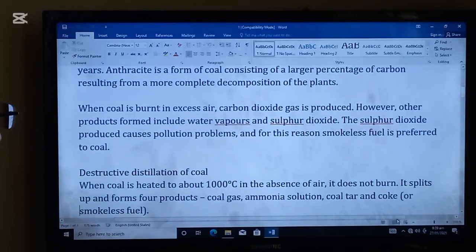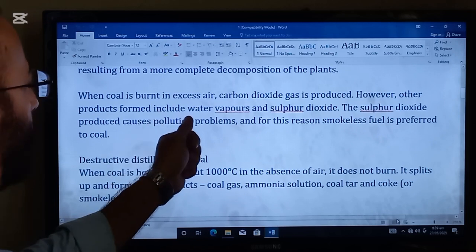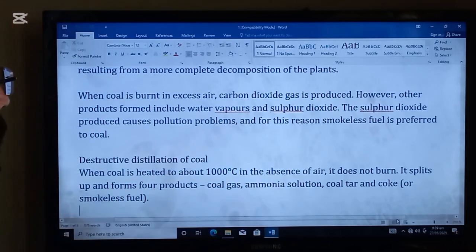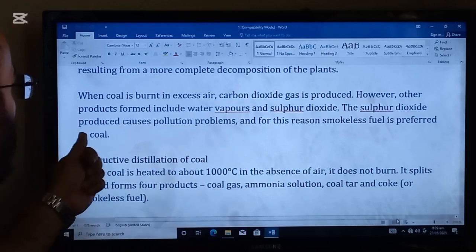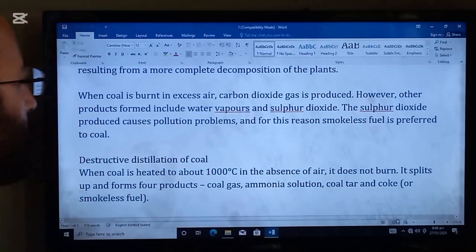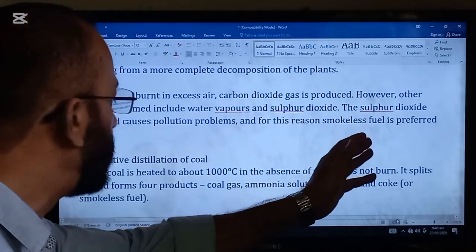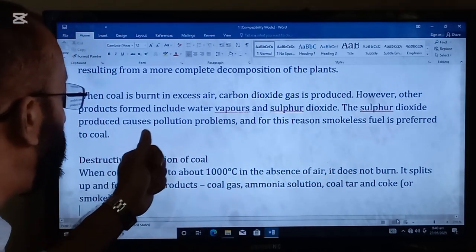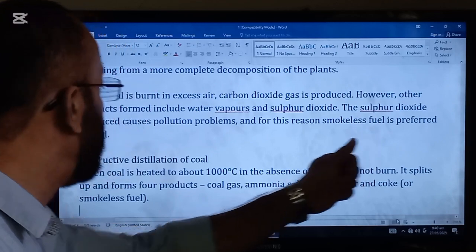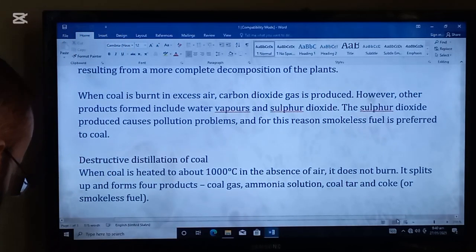When coal is burnt in excess air, carbon dioxide gas is produced. However, other products are formed, including water vapors and sulfur dioxide. The sulfur dioxide produced causes pollution problems, and for this reason, smokeless fuel is preferred to coal.